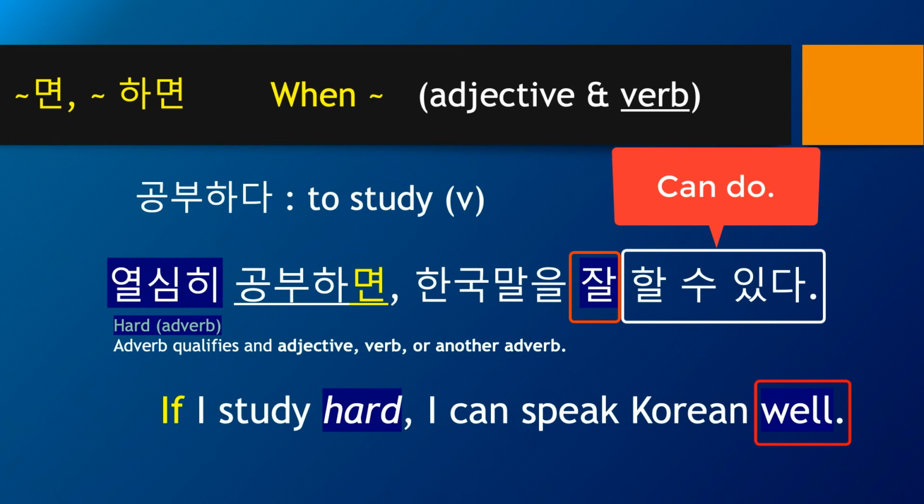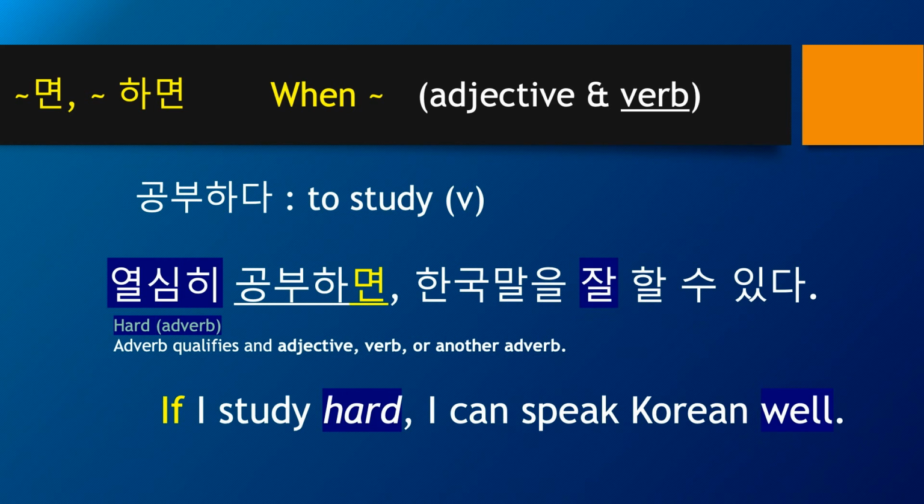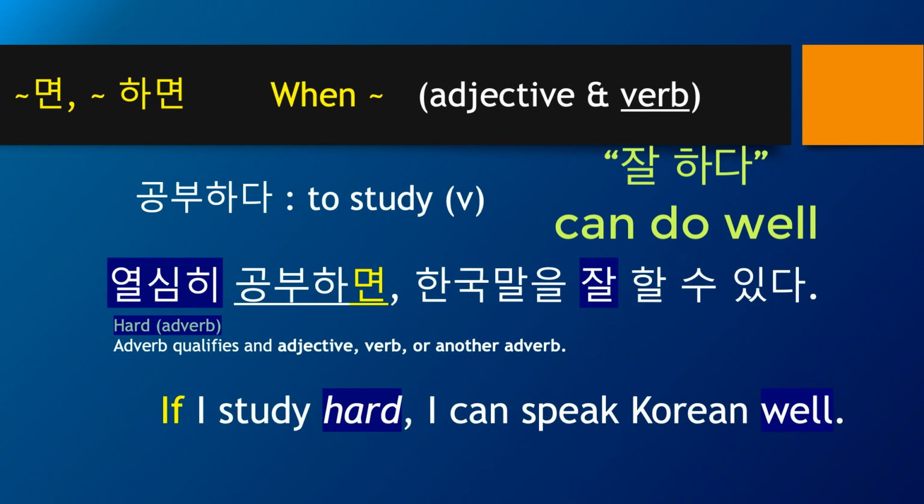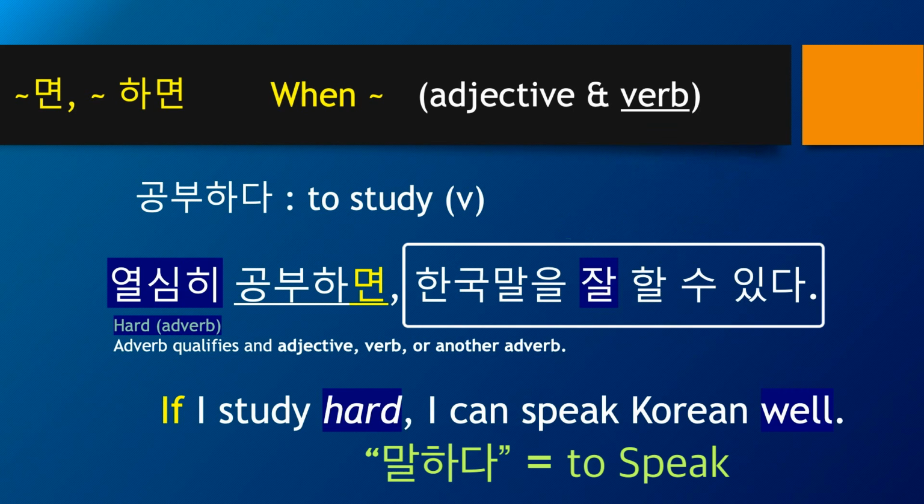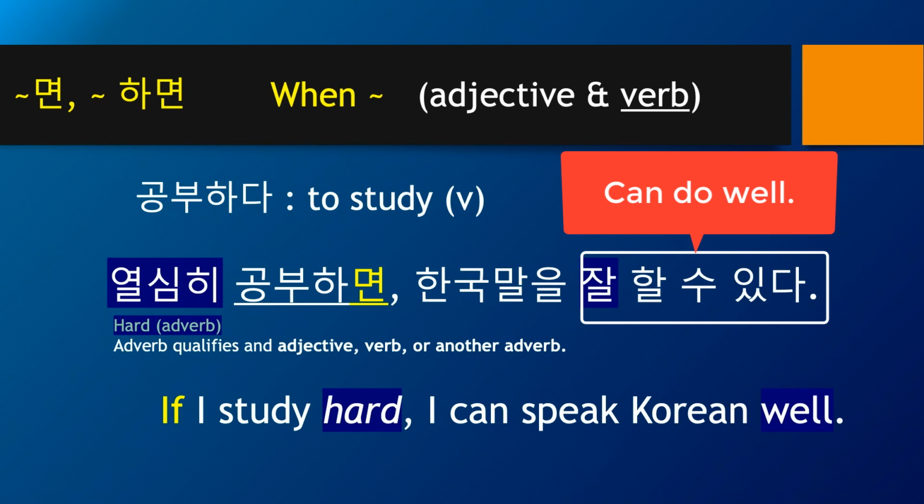Note that you can say can speak well, but in Korean, typically 잘하다 can be used as a wild card. So instead of saying 한국말을 잘 말할 수 있다, 말하다 means to speak. However, the way to say that is 한국말을 잘할 수 있다. We simply say 잘할 수 있다, can do well.